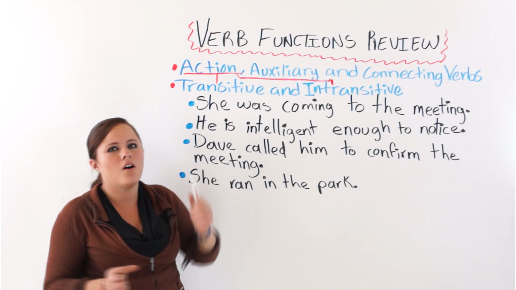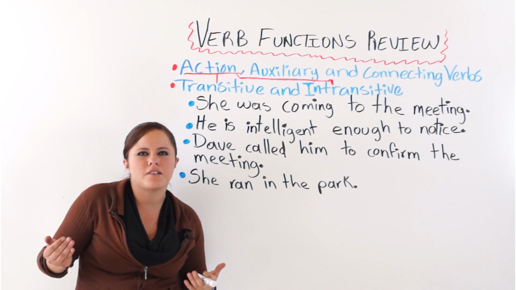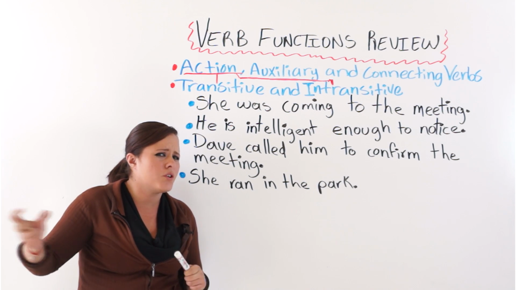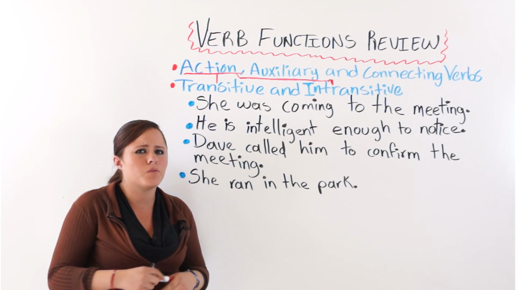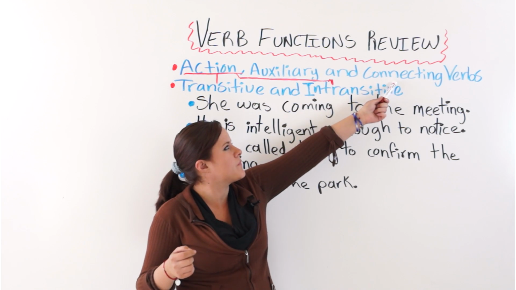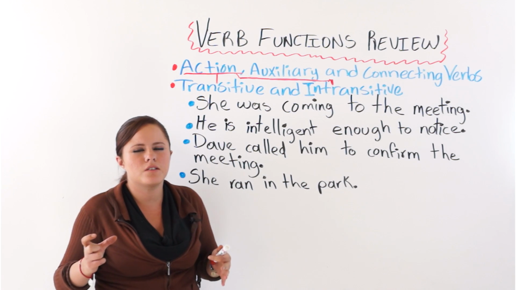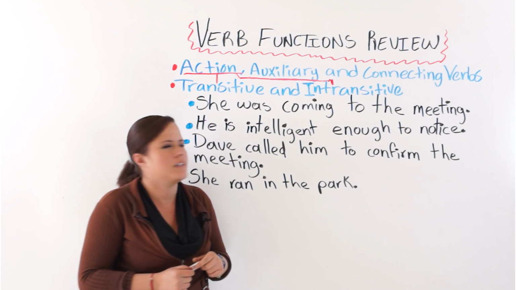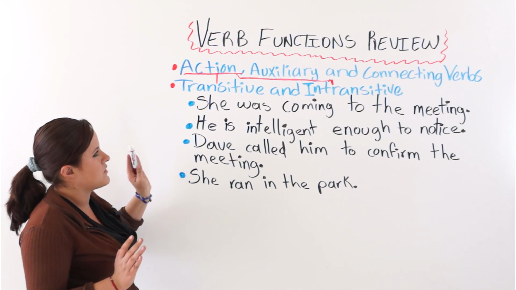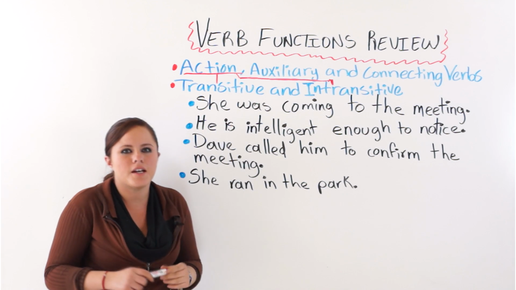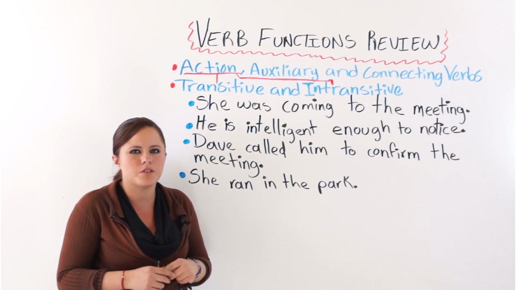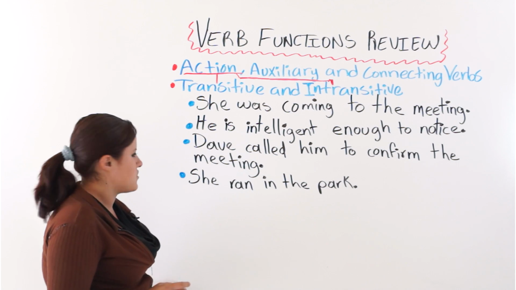Auxiliary verbs are verbs that do not make sense on their own, and they need to connect to another whole or main principal verb to create a verb phrase. And connecting verbs connect the subject to its complement. Alright? So we have 4 examples of sentences using all of these verbs, and I am going to point out what kind of verbs are used in each of these sentences.